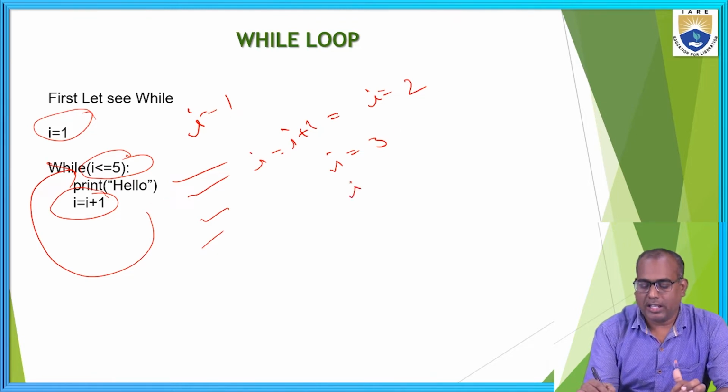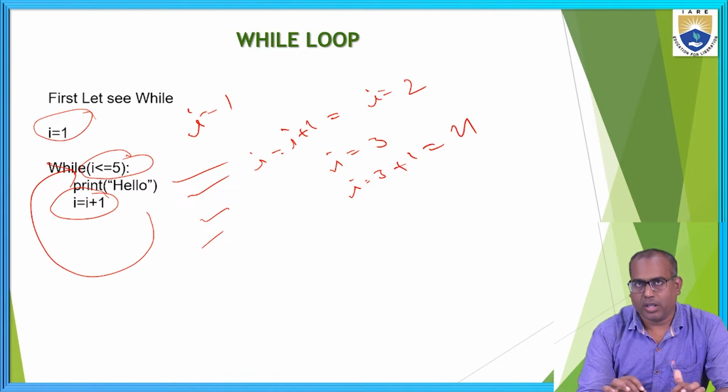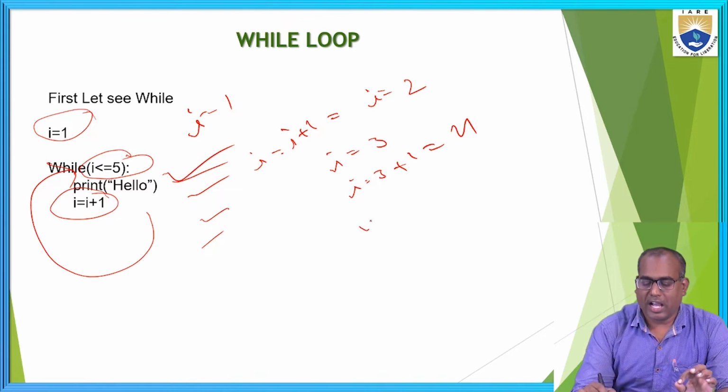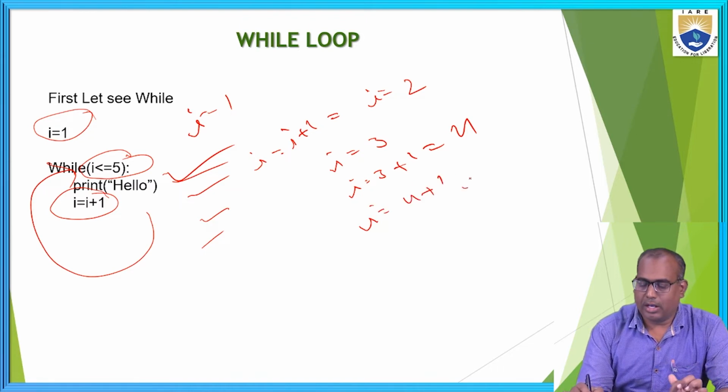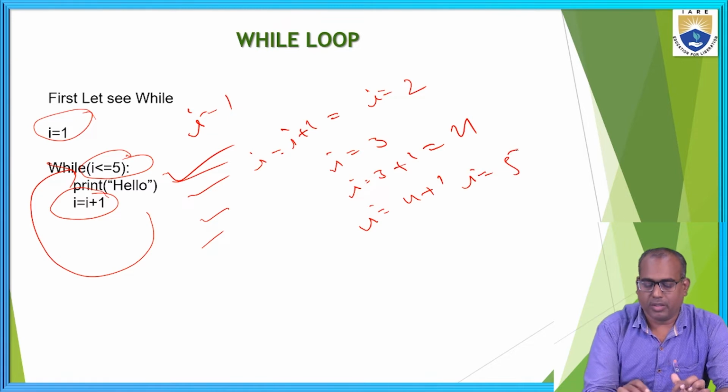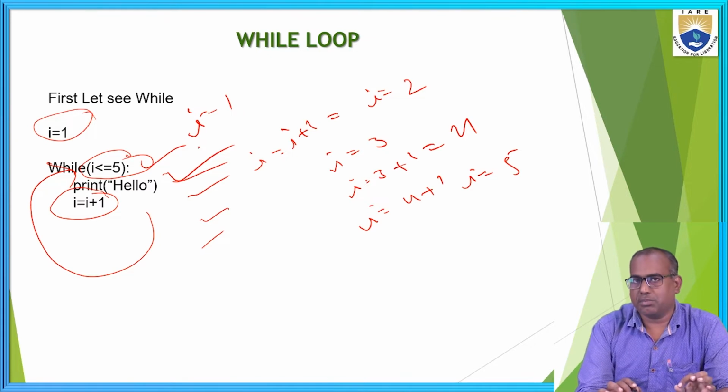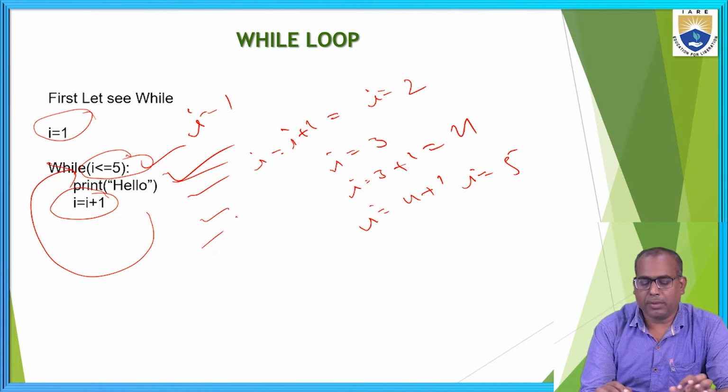Next, now the i value is 3. 3 plus 1 is 4. 4 is also less than or equal to 5. Again I print hello, because this condition evaluates to true. When i equals 4 plus 1, now the i value becomes 5. 5 is less than or equal to 5, so this time also the condition becomes true. Again I print hello.